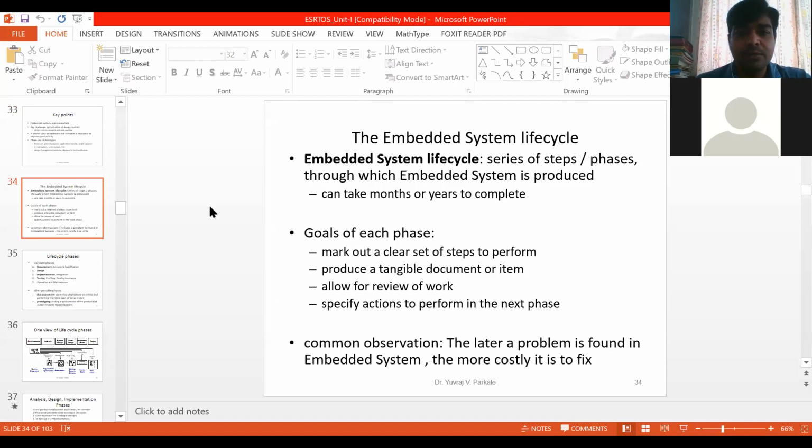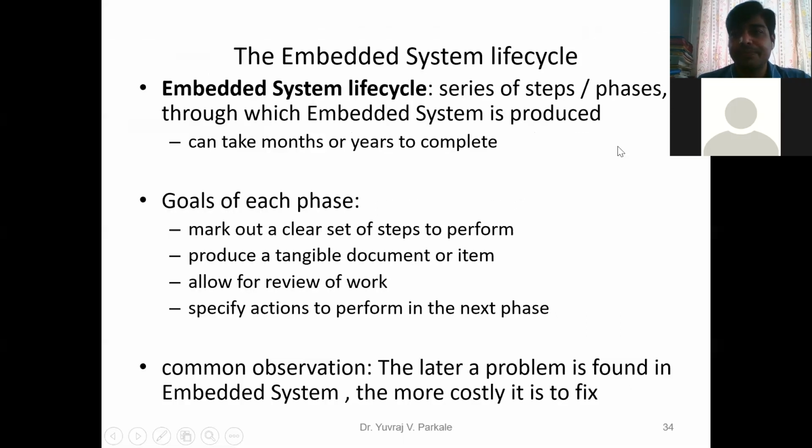First of all, we see what do you mean by the embedded system life cycle? What are the different steps achieved in the life cycle? Then what is the need for the embedded life cycle? Last one, what are the different types of embedded life cycle? Last time also I have explained what is embedded system life cycle.